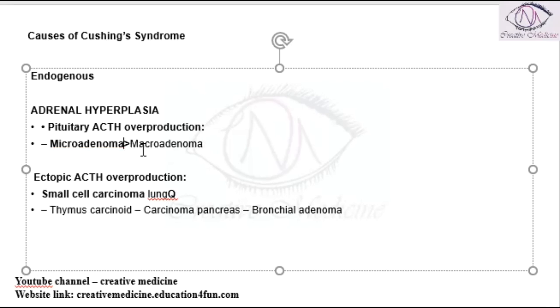One, it can be due to the overproduction of pituitary adrenocorticotropic hormone. Whenever there is increased production of adrenocorticotropic hormone, it will activate the adrenal glands. Thus the adrenal glands will start producing increased corticosteroids, resulting in Cushing syndrome.